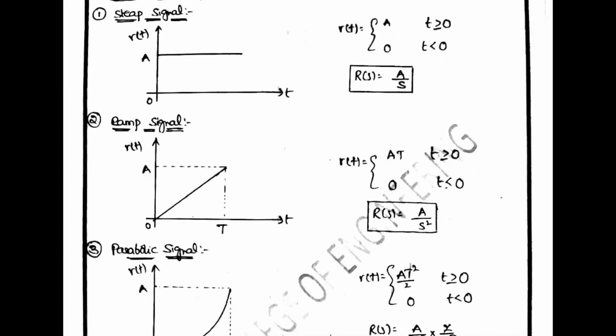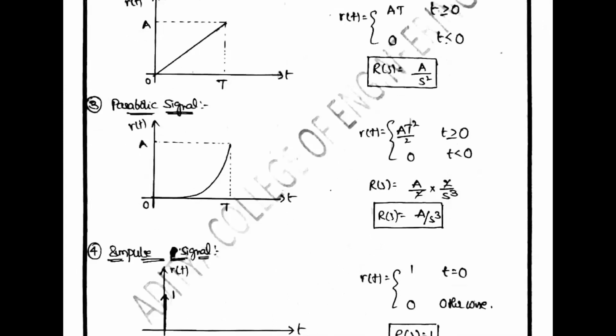And the parabolic signal is one whose value increases as the square of time: A t square by 2 for t greater than or equal to 0 and 0 for t less than 0. So for a parabolic signal, R of s is equal to A by s power 3. Unit parabolic signal, R of s is equal to 1 by s power 3.